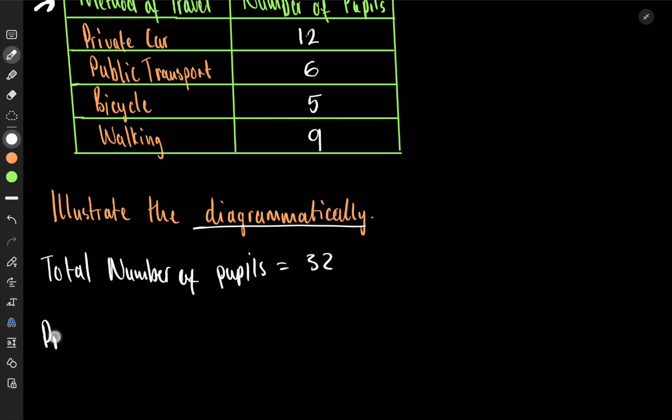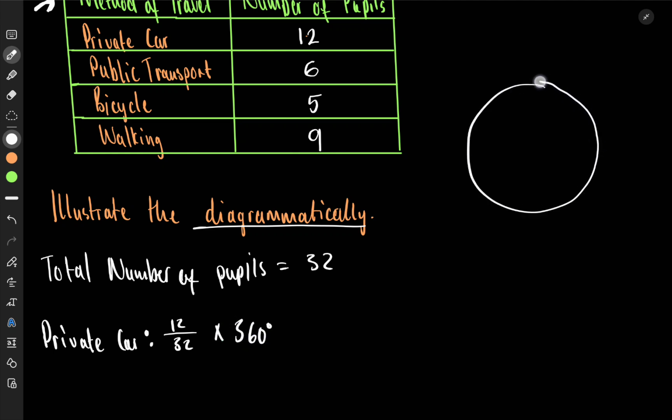So let's start with private car. What do we have in private car? It was 12, so it's 12 over 32. Then we multiply by 360 degrees, because we want to put it into a pie chart, which is a complete revolution. It's a circle, which is 360 degrees. So we want to find the angle for each.